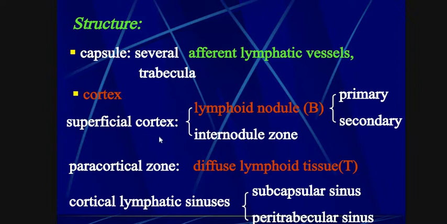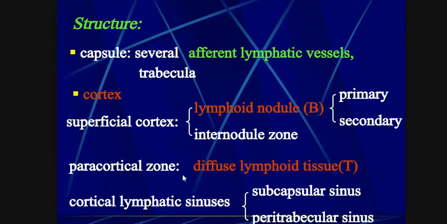In the superficial cortex, lymph nodules are present, means B cells are produced here; maturation of B cells takes place in this region, primary and secondary B cells. Internodular zone is also present between two nodules. It provides space for the lymph secretion.